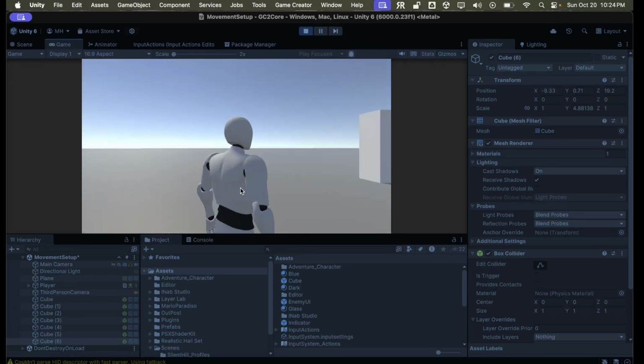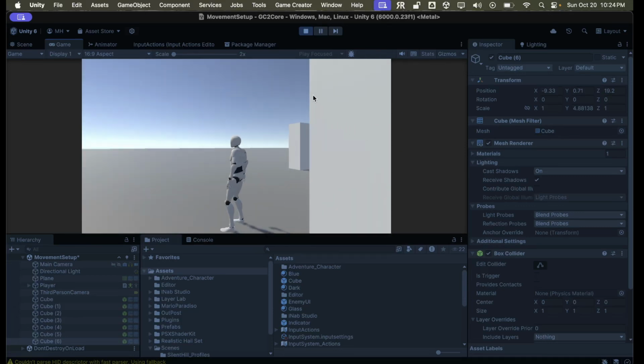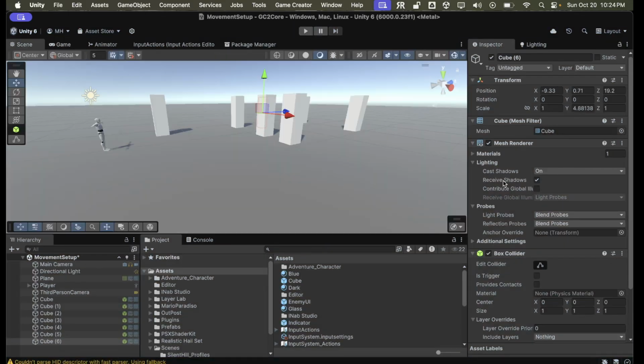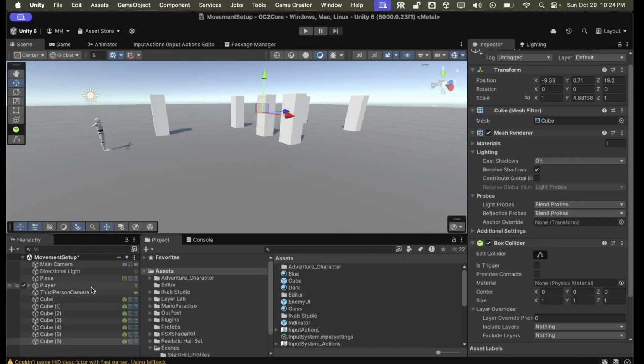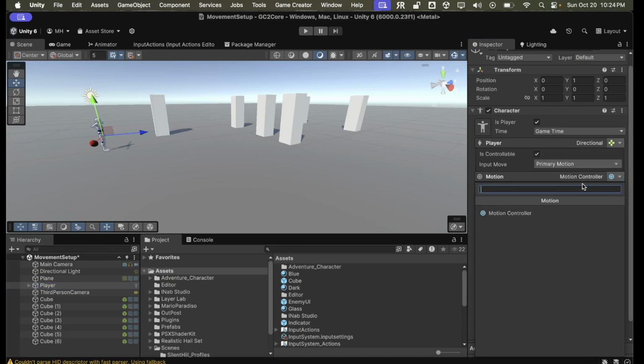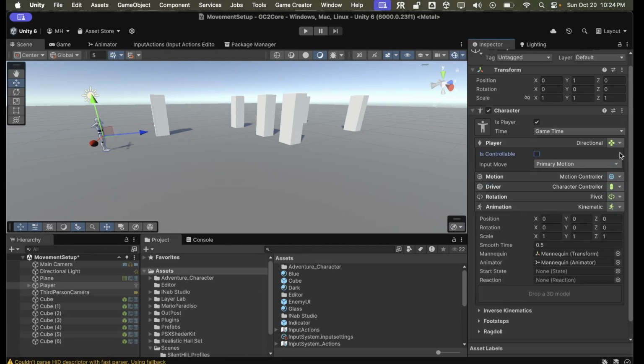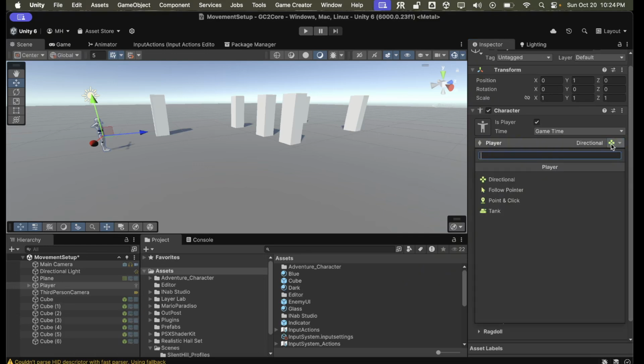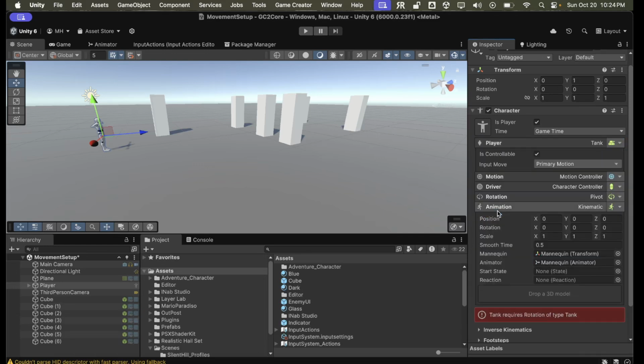So we'll do this, and now we're going to change it to use tank controls, because Silent Hill had tank controls. What we want to do is change the directional to tank.